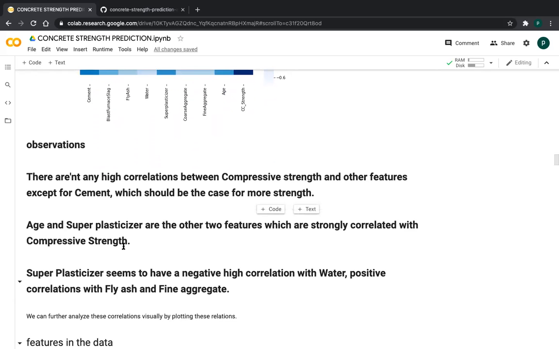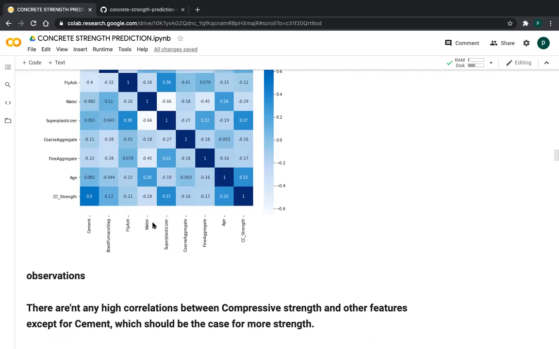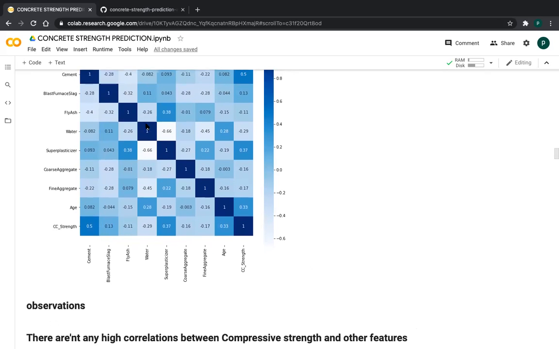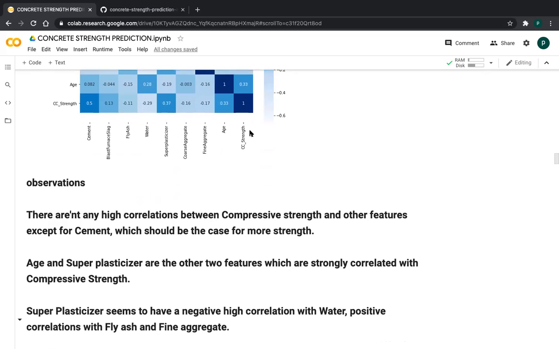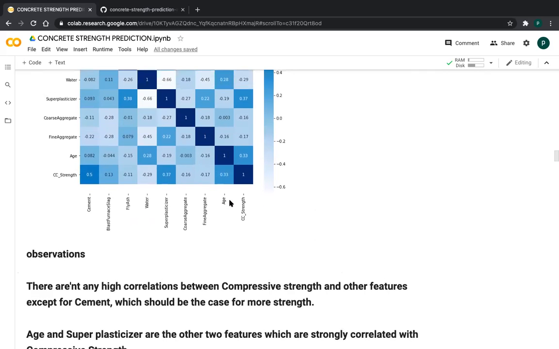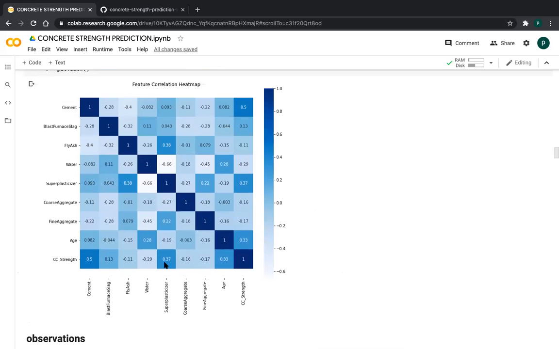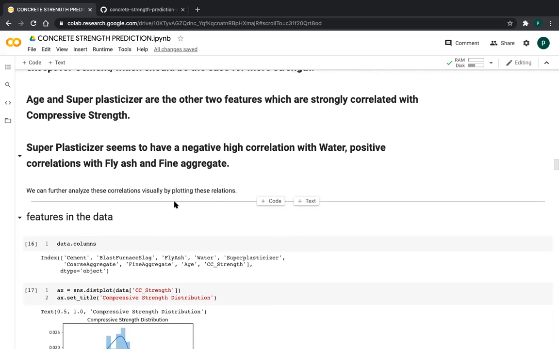Another observation is superplasticizer seems to have a high negative correlation with water, friends. So let's see water and superplasticizer. See, friends, these are my observations. I normally like these observations. You can find any and you can write the remaining points also. So superplasticizer has negative values, coarse aggregate also has a negative value, water also has a negative value, friends. So these are all my observations, friends.